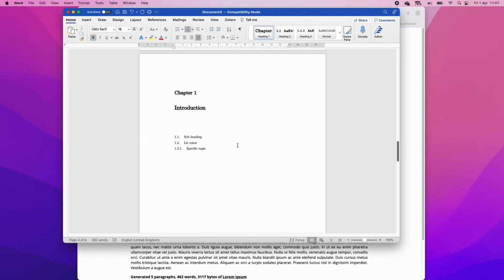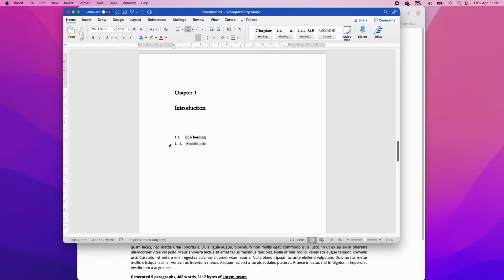So we can do this for each of the following subheadings, right? So our default subheading looks a bit like this. So it's 12 and bold. So let's do that. So we've got 1, 2, and then bold. So now we're going to select heading 2, update to match selection. And now every one of these will have this, right?